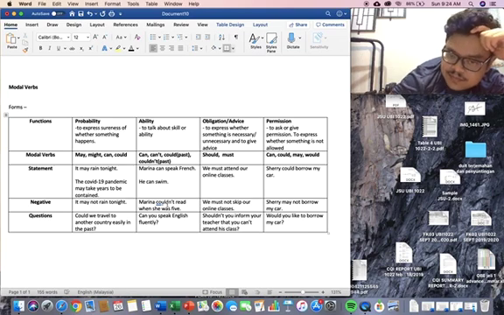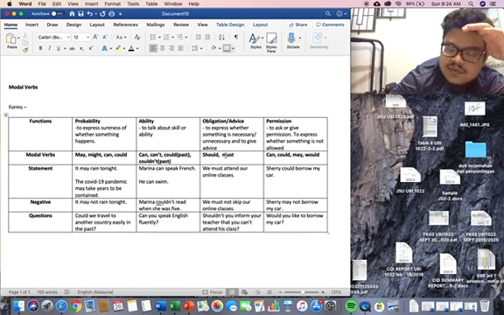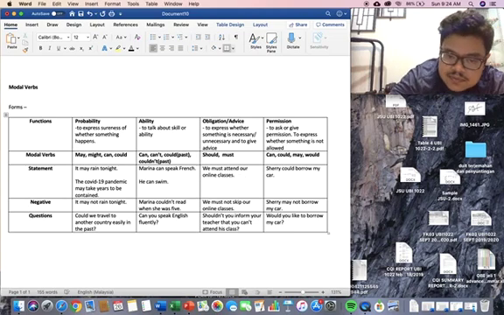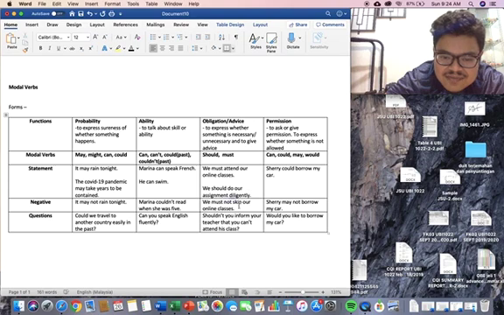And the next one is to express obligation or advice, whether something is necessary or unnecessary, and to give advice. Okay, so should, must. We must attend our online classes. We must complete our assignments, right? We should do our assignments diligently. In negative form, we must not skip our online classes. We must not miss our online lectures.